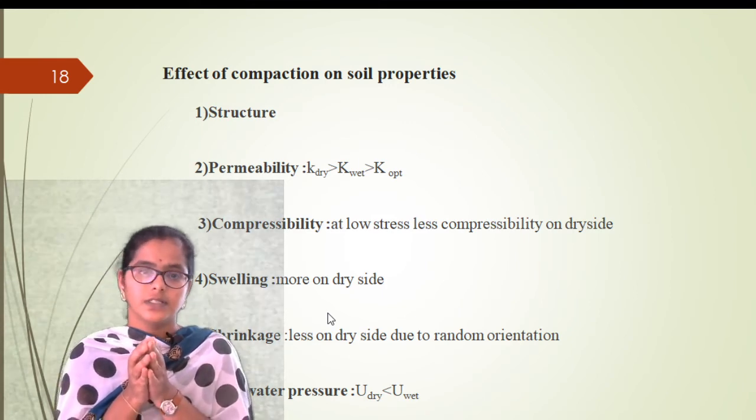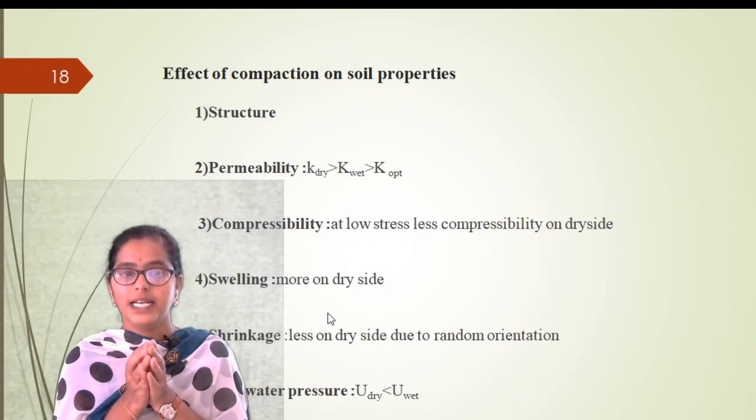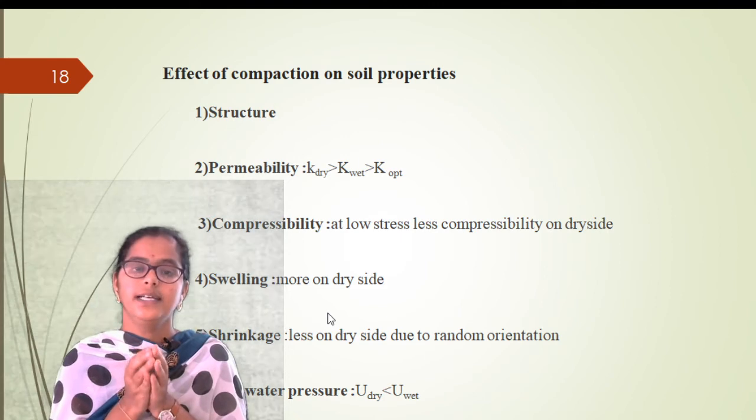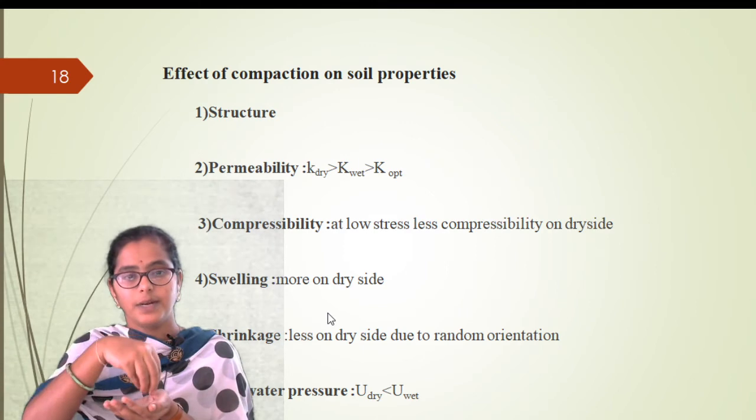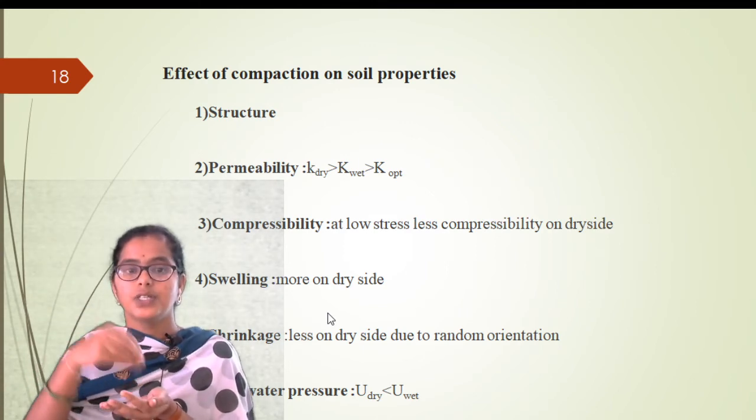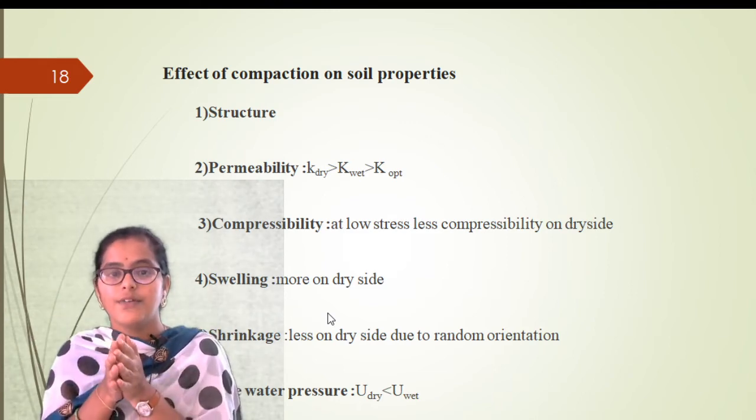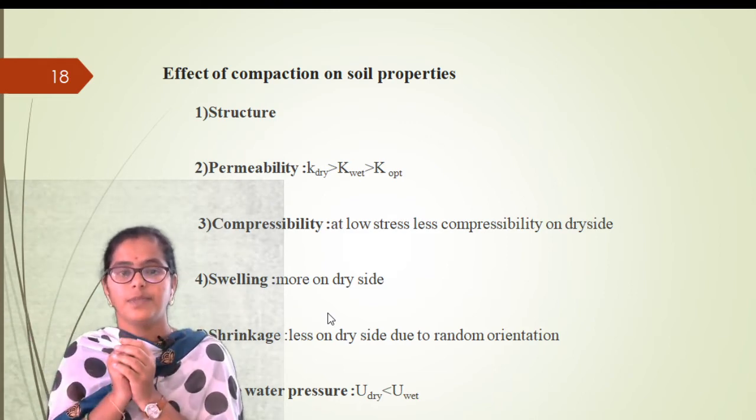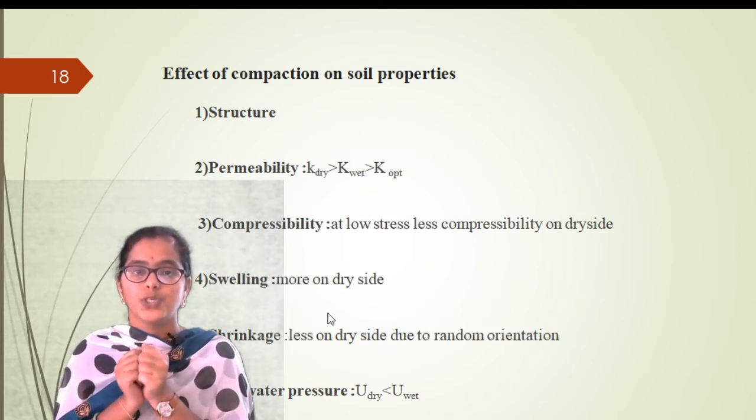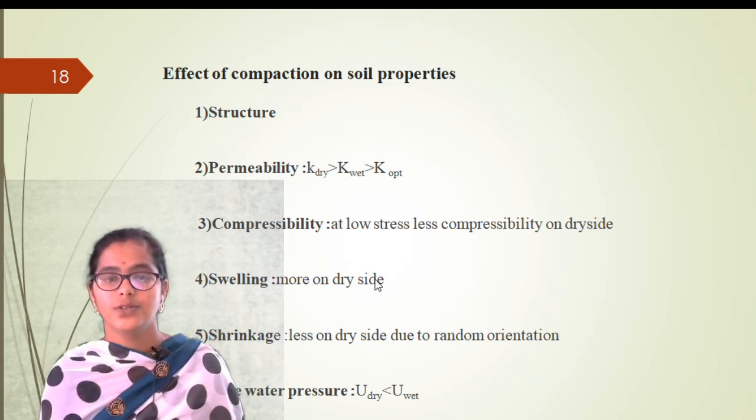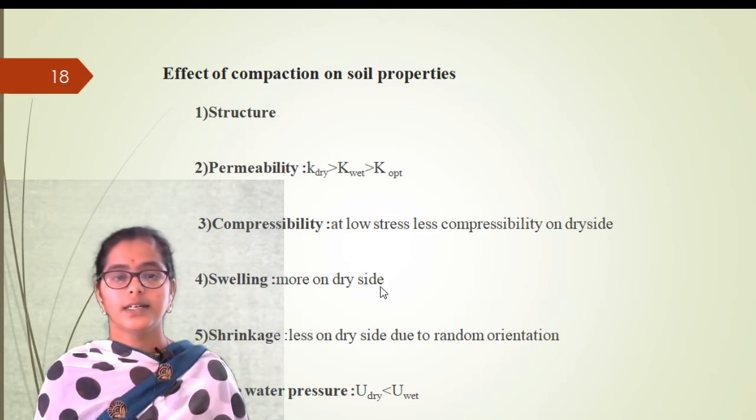In the summer seasons the soil becomes dried, right? So immediately when the rainy season comes, slowly the volume of the soil sample increases because the water goes into the soil particles, goes into the voids, so that the soil swells, right? So that is called swelling in soils. Increase in the volume of the soil sample due to water is called swelling. Okay, so swelling is more on the dry side, if you see the compaction curve.